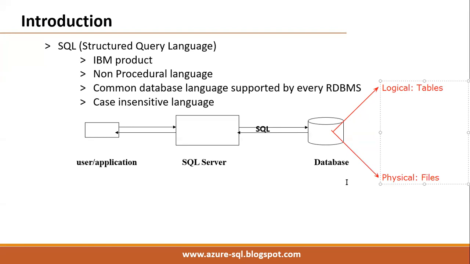Both levels are there. Logically, data is stored in the form of tables or objects, whereas physically the data is there in the form of files. That's why we can say a database is a logical collection of objects. Physically, it is a collection of what?